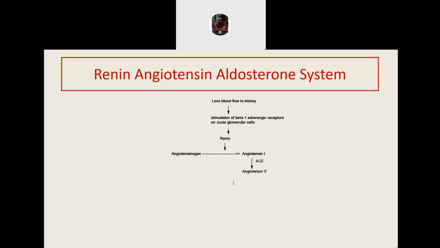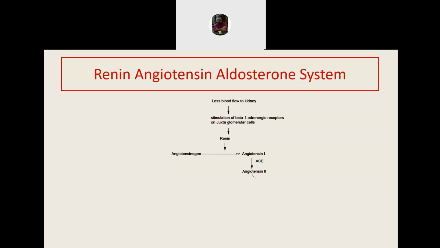This conversion happens in different parts of the body wherever there is ACE, which is present on the wall of the blood vessels. It is maximally concentrated in the lungs, but it is also converted in the kidney and other vascular beds.